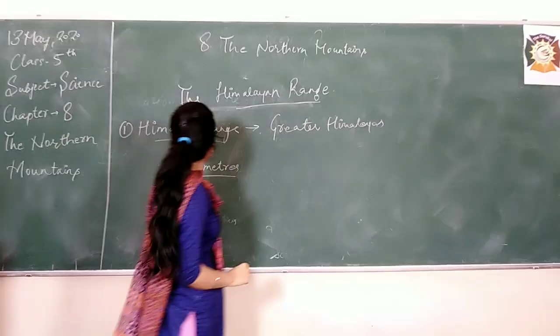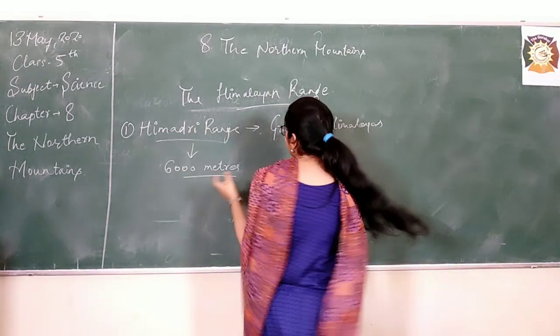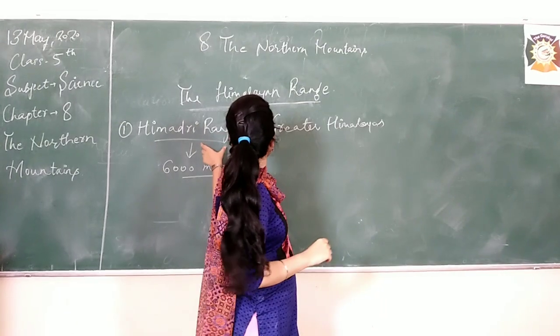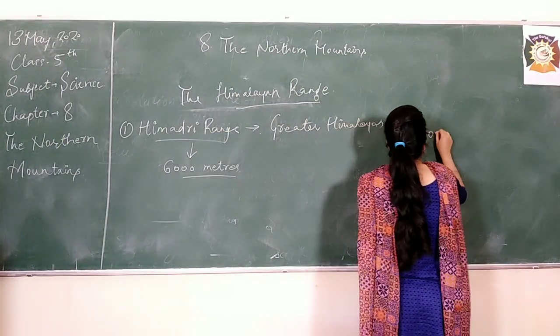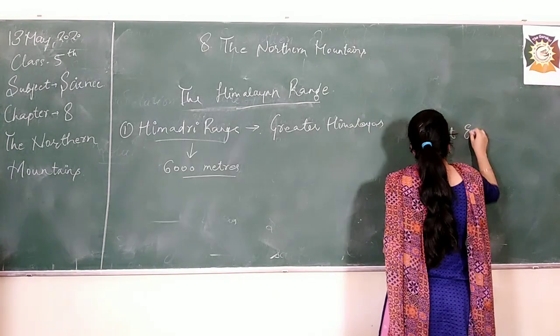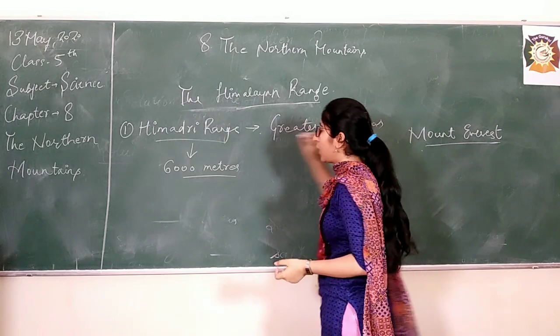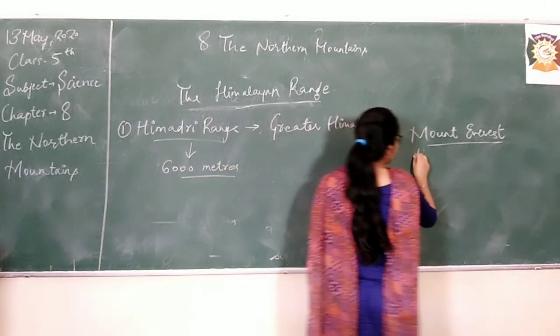Okay. Now we will study that obviously these are the highest range. So the highest mountain in the world also belongs to this range, Himadri range. What is it? Mount Everest. You must have heard about this. Mount Everest is the highest mountain, but it is not in India. It is located in Nepal.